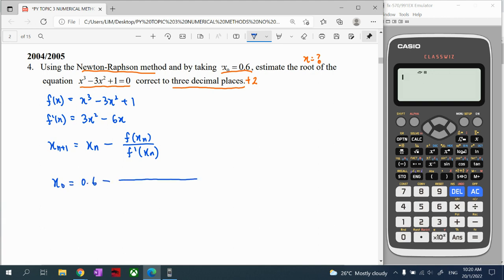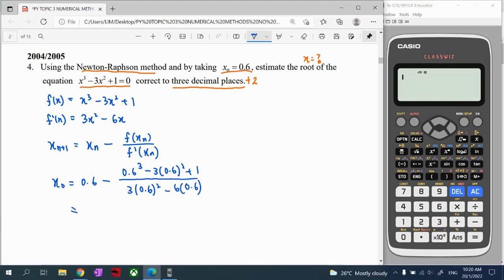We substitute 0.6 into the function, and the denominator will be the differential function. For this first step, write the working in full.